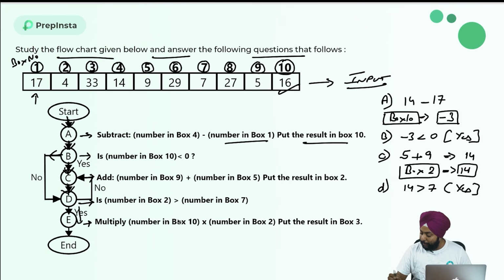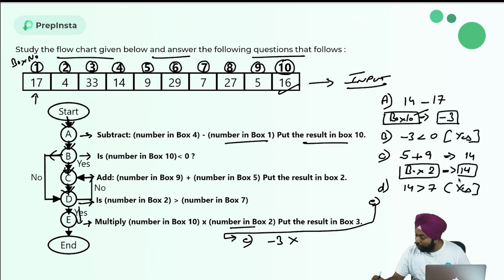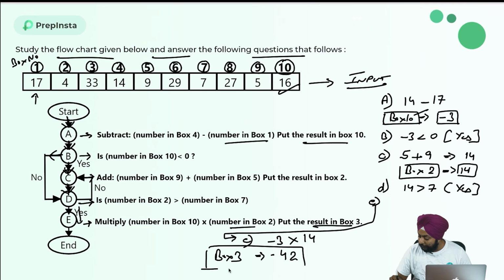Multiply number in box 10. So let me write this over here. After this, let me write the E step here. Multiply number in box 10. Now guys, make sure box 10 is now having minus 3. So I will do minus 3 into number in box 2, and box 2 is having 14. So minus 3 into 14 will give 4, 3 are 12, 2, 1 carry, 42, minus 42, and store in box 3. So box 3 will now have minus 42 as the last.